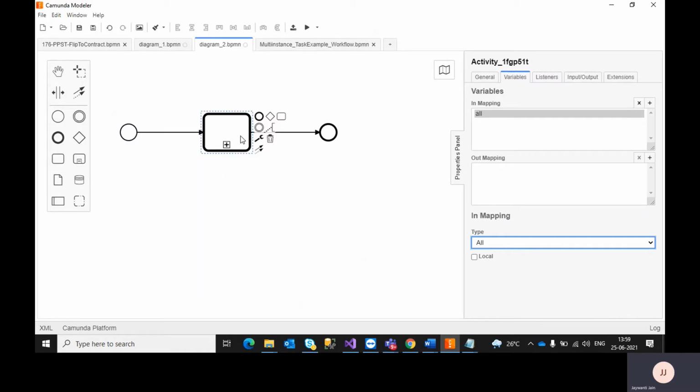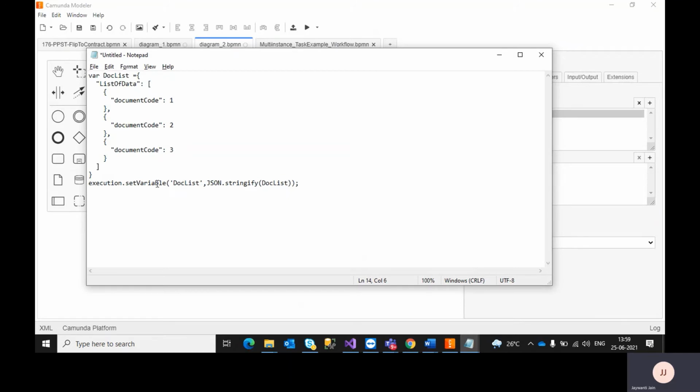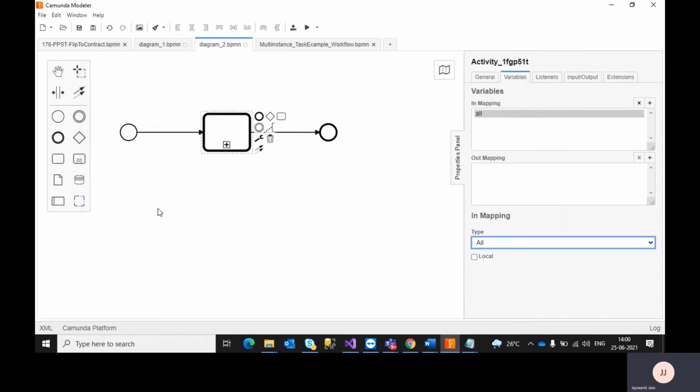In the same way you can retrieve it: execution.getVariable doclist. This is my set variable. If you want to retrieve it, then simply write getVariable, so you can fetch the data from the doclist variable.